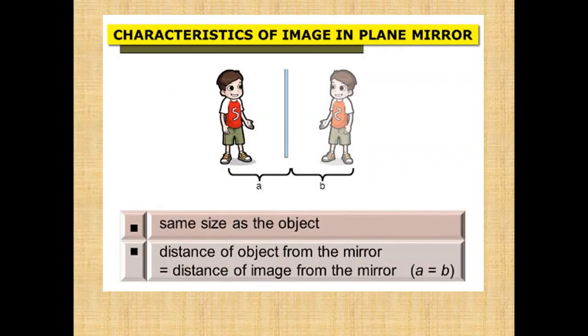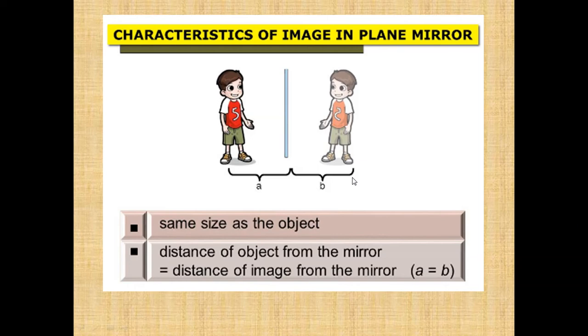That is, the right-hand side of an object seems to be the left-hand side and vice versa. For example, you can see in this figure that the image of this boy is exactly the same as the boy. And you can see here this 5 which is written here is now laterally inverted in the image. Then the distance between the boy and the mirror is exactly equal to the distance between the mirror and the image.